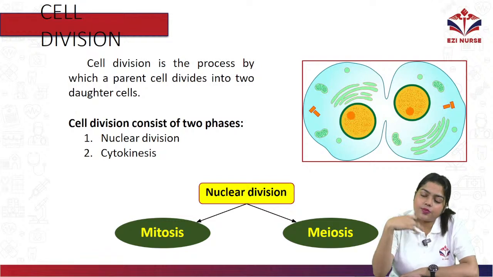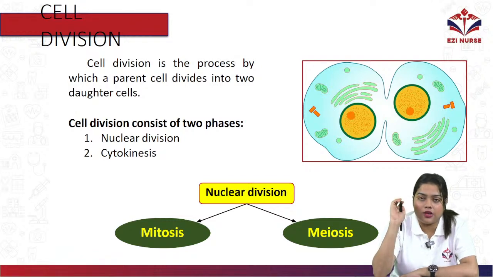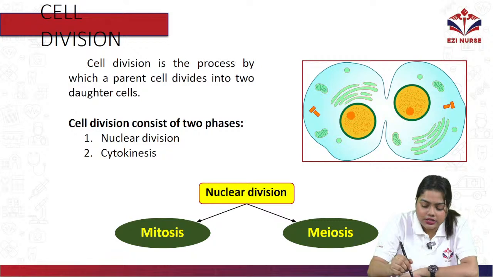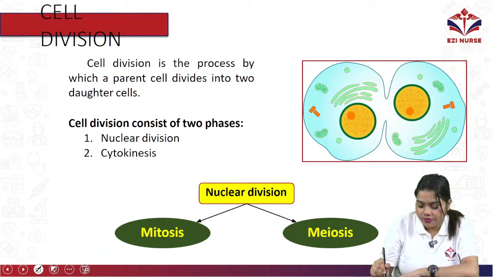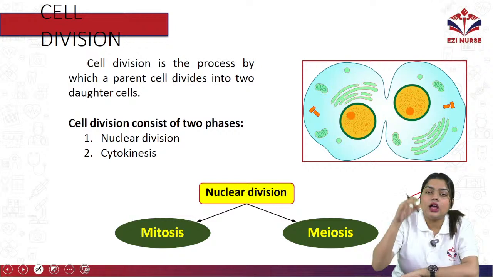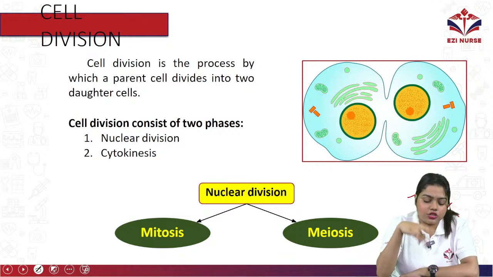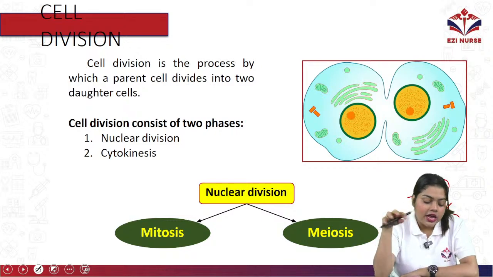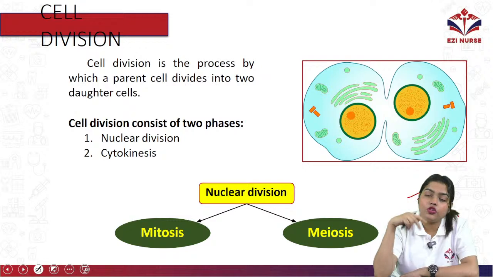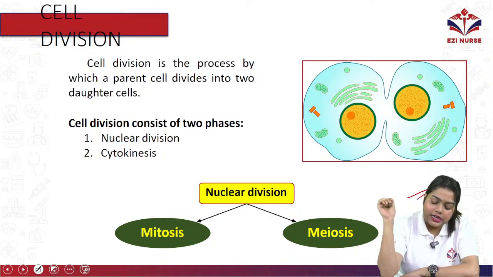Cell division is the process by which a parent cell, what is the parent cell? Let me show you guys. If a cell is there, and from this cell it is dividing and making two cells, then this cell is called the parent cell. From the parent cell into two daughter cells, we call this process cell division. Cell division consists of two phases: nuclear division and cytokinesis.